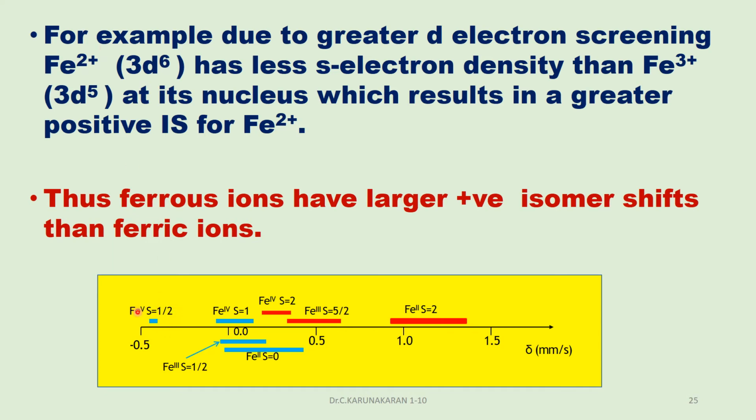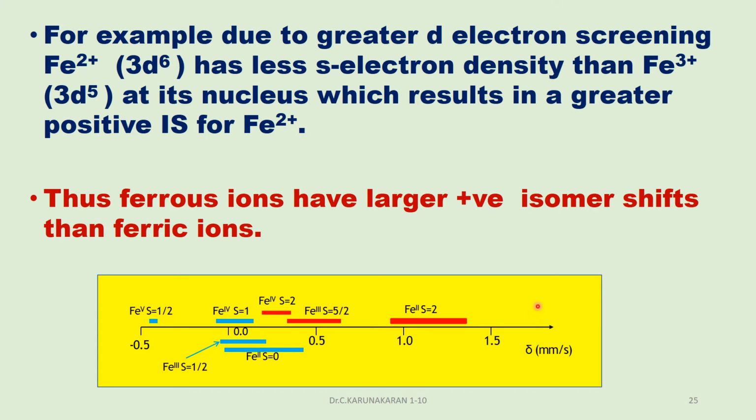For example, Fe5+ has 3d3, only 3 d electrons, therefore less shielding effect. Less shielding effect means it shifts negative. More shielding effect means it shifts in the positive direction. You see, 3d6 has more shielding effect, therefore less electron density, therefore it is shifted towards positive.